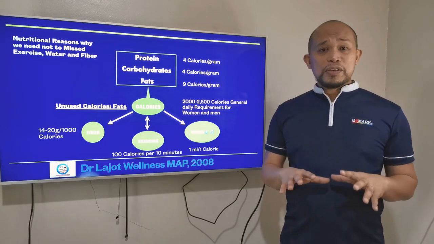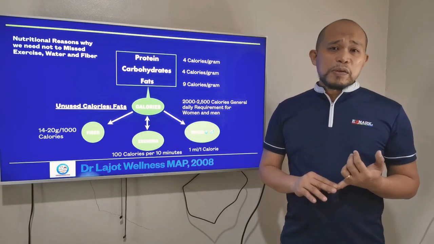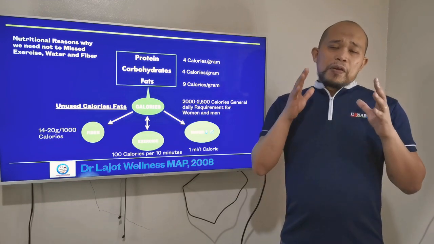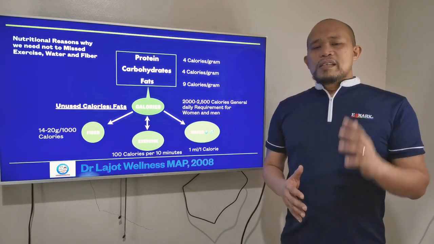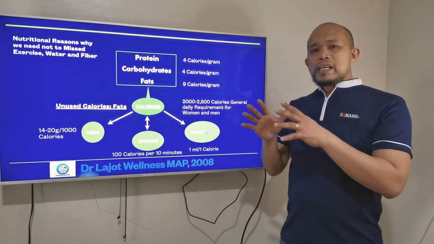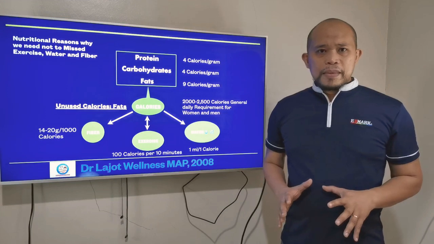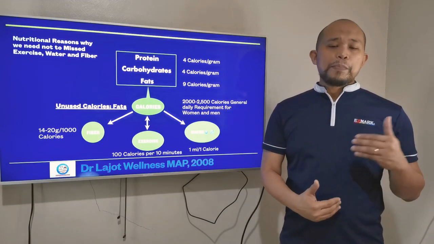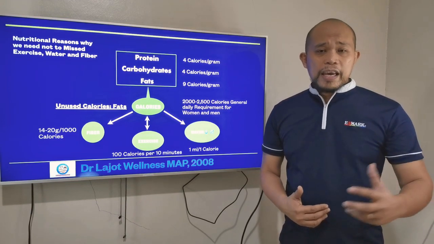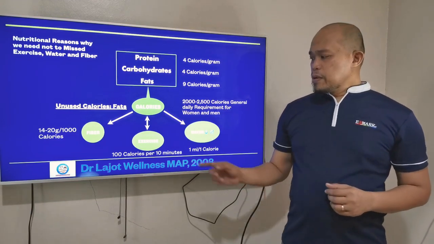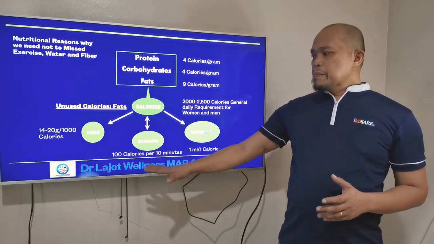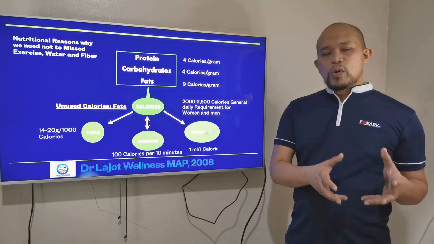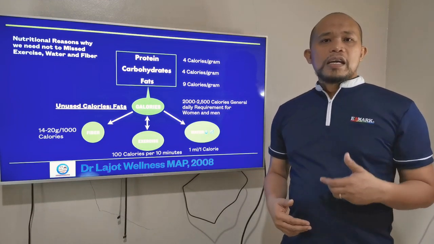But today, in this modern technology, we're using cell phones and the meetings are already online, and from 8 to 5 we are always sitting. Most people are already in that criteria. That is why we need to exercise, because exercise can help burn the unused fats and calories. For example, based on this map, per 100 calories, we can burn 100 calories if we exercise for 10 minutes.